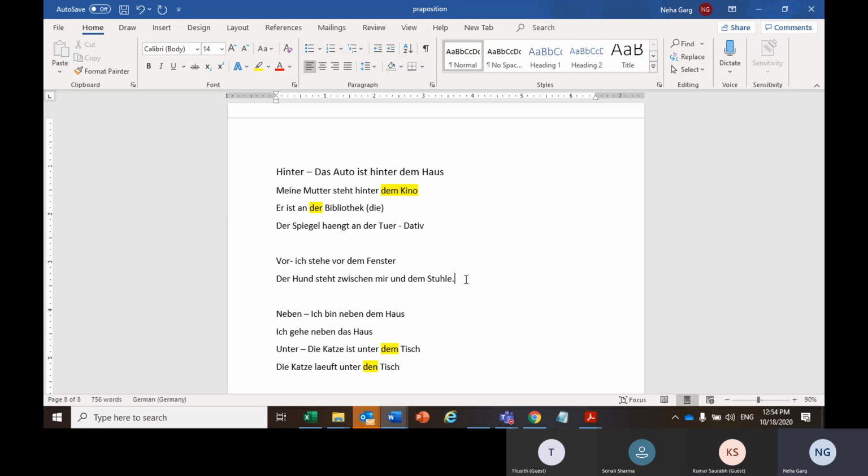So as I said, I'll give you some more practice sheets so that the topic is clear, how we change the articles as per accusative and dative case, and what should be the right usage of the preposition. Because the major challenge with prepositions is understanding the meaning of it and using it. At times we end up using auf instead of using an. At times we end up using an instead of using aus. So the practice sheet would be helpful for you. Now, since we have some time, any questions in this particular topic?